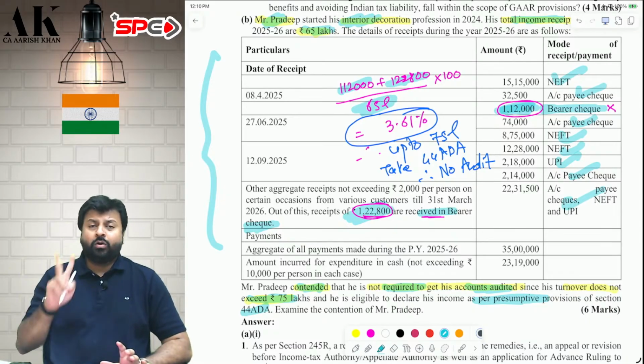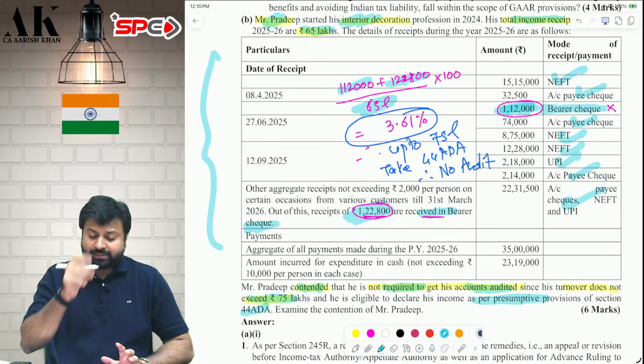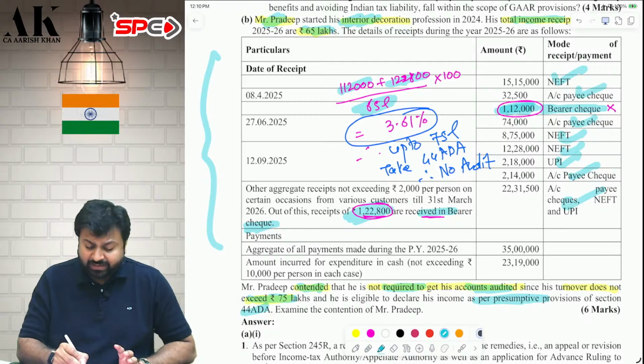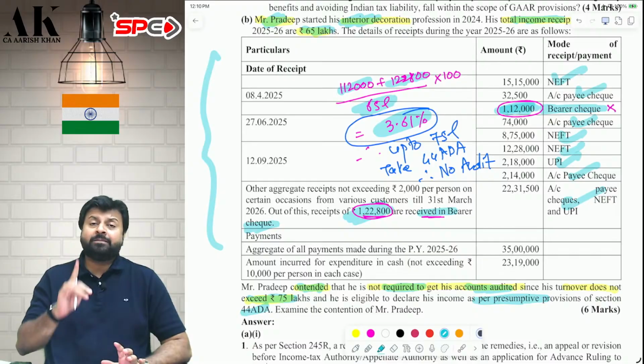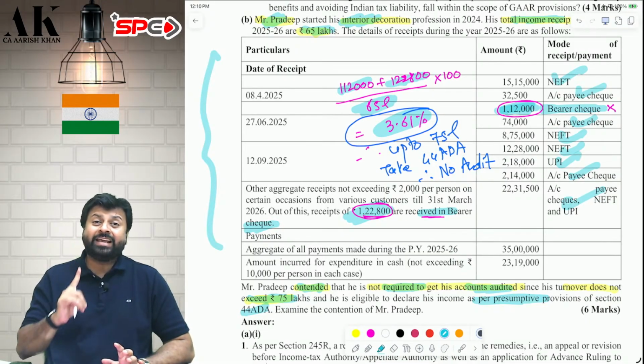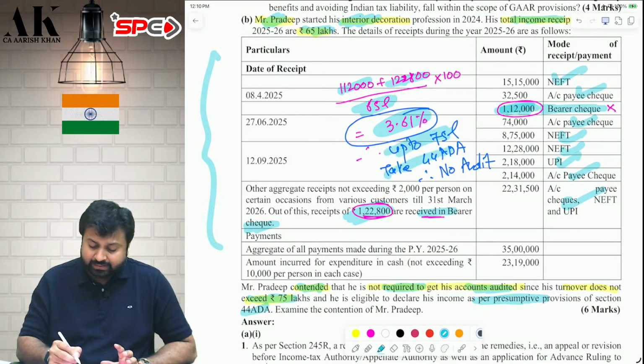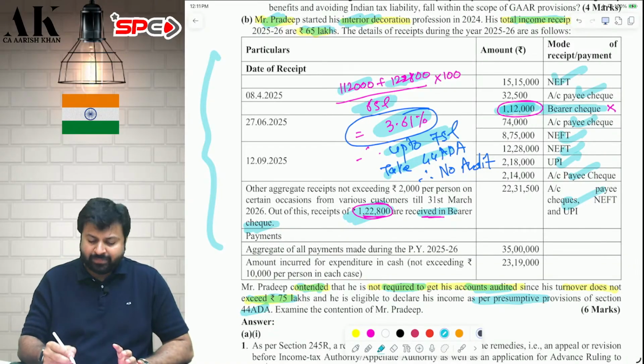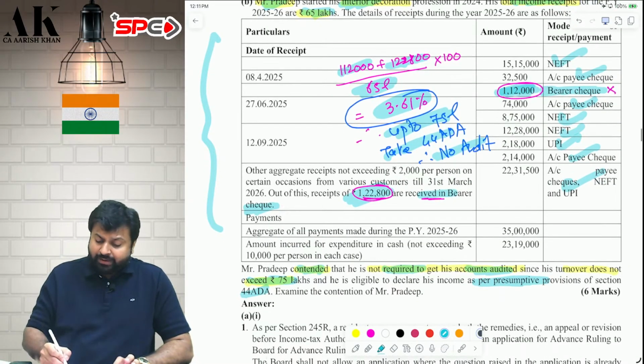Rest all is online. Only these two payments, these two receipts are what? Cash receipt. If I total it and divide by 65 lakhs, it comes to 3.61%. Therefore, because it is up to 5%, Pradeep can enjoy the 44AD benefit up to 75 lakhs, and he wished to claim presumptive income.